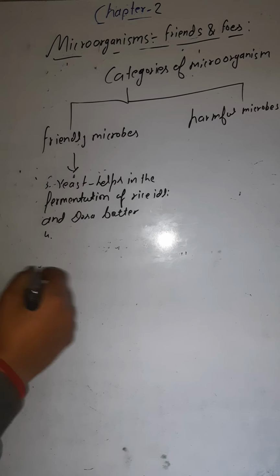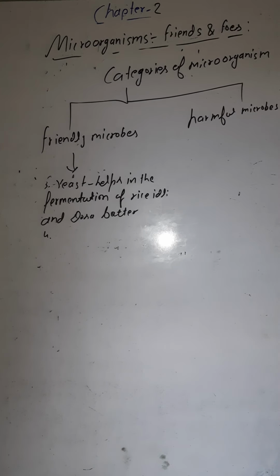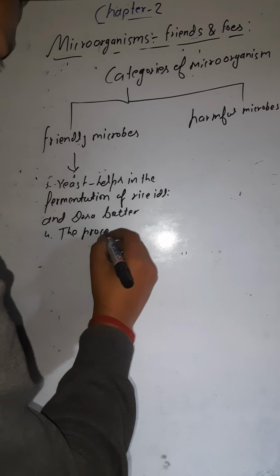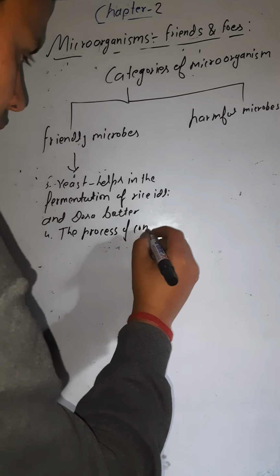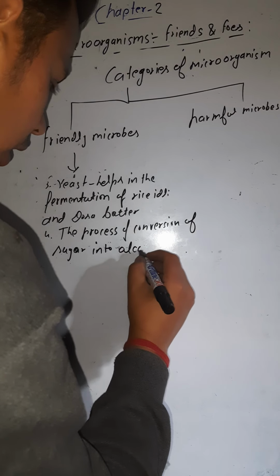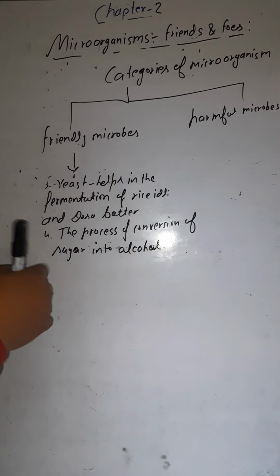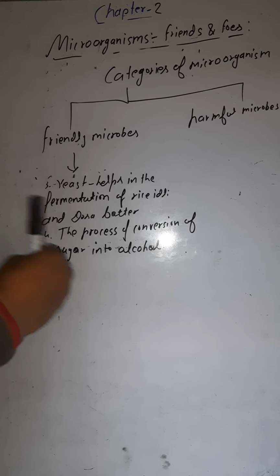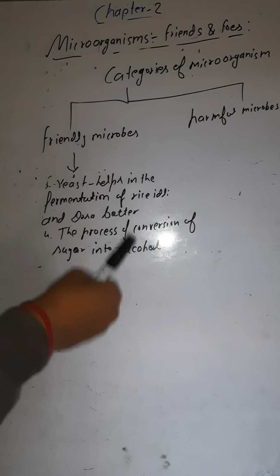So here you can see the process of conversion of sugar into alcohol. This sugar, you can find in the fruit juice, in the barley. When this sugar comes in contact with the yeast, the yeast converts it into alcohol. So this is called fermentation.